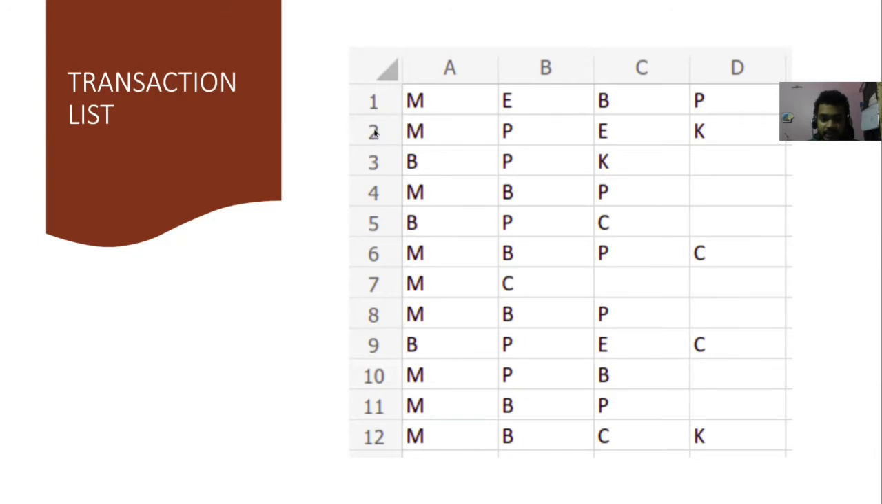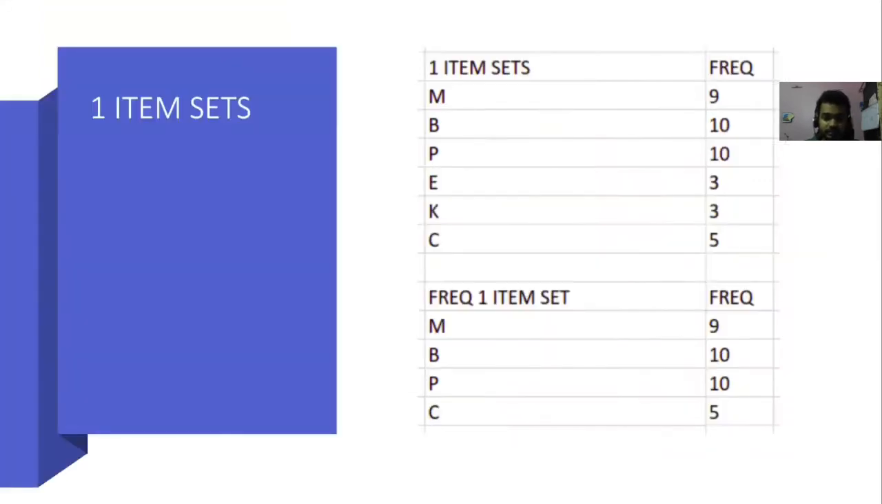In the second transaction, M, P, E, K were bought together. In the third transaction, B, P, K were bought together. Like that, this is the whole data set. So we will apply the Apriori algorithm on this data set.